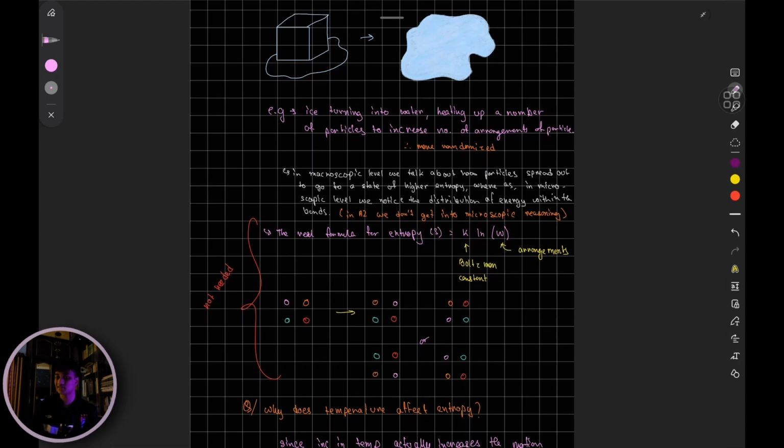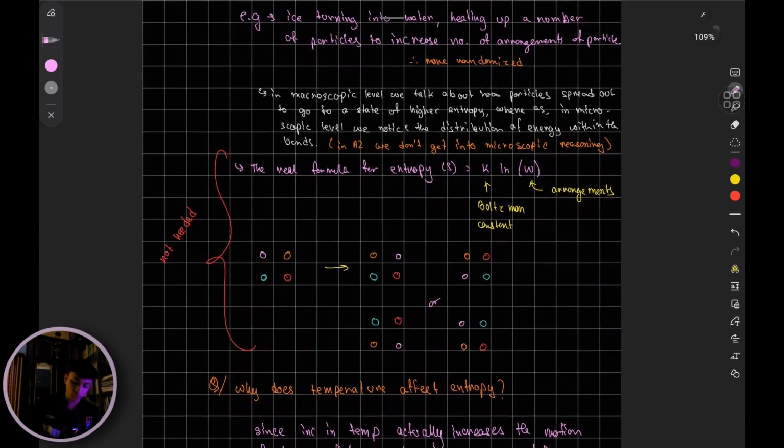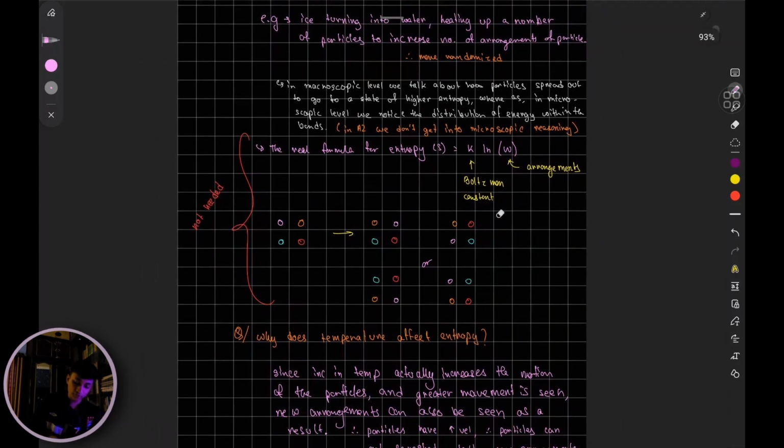which is why its entropy increases. So you notice that if you try to apply this formula, whenever there is a state change of solid to liquid to gas, its entropy is increasing because of its increased number of arrangements. So entropy is given by the Boltzmann constant times ln of the arrangements. But this is not in your syllabus.